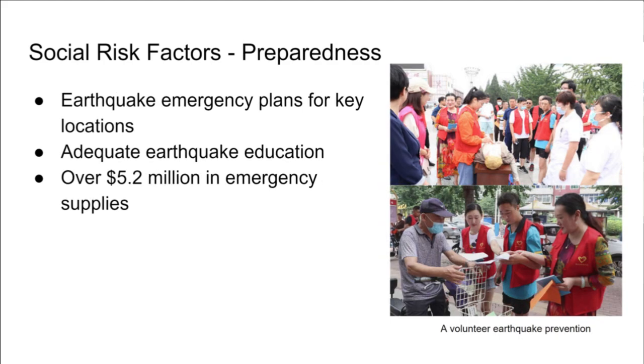In terms of preparation, every key location, like supermarkets and schools, has an earthquake emergency plan. And there's consistent and adequate education for all citizens, either by government or volunteer organizations, as shown in the picture. And the city has reserved various disaster relief supplies, which have a value of more than $2.5 million. Through this adequate preparation, the disaster caused by an earthquake in Tangshan and surrounding areas will be largely minimized.